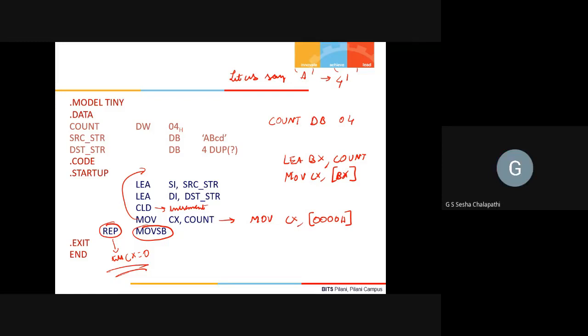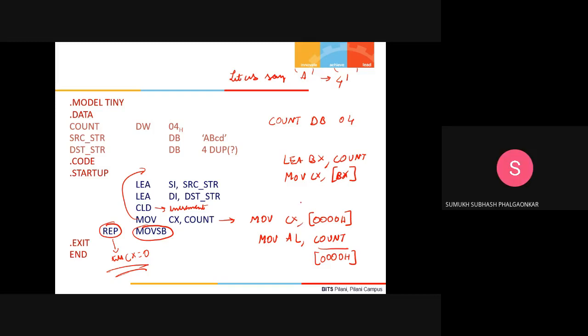No, it won't be an error. You mean to say MOV AL, comma, count? That will also not be an error. Why? Because you are clearly saying I want a byte of data. Count will actually be replaced with 0000H, because of which 1 byte will be transferred. Here it won't be an error.